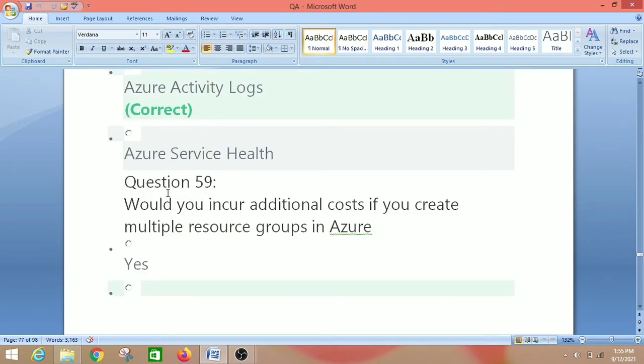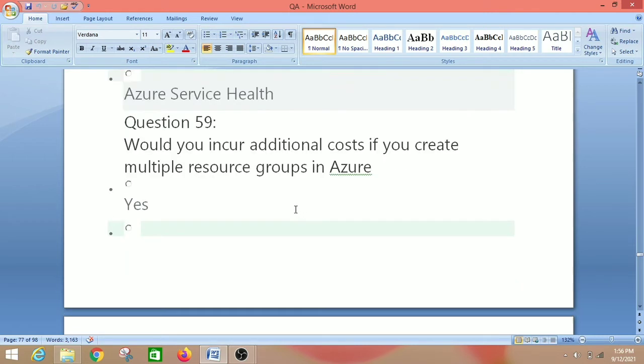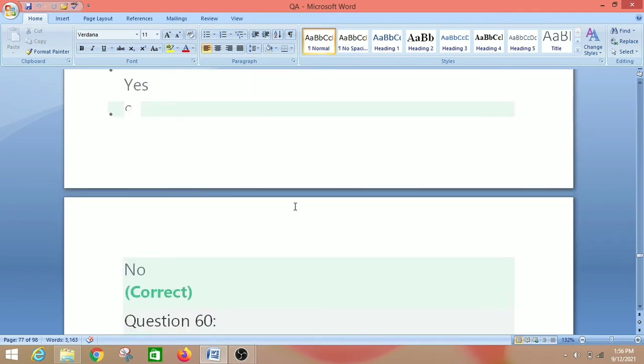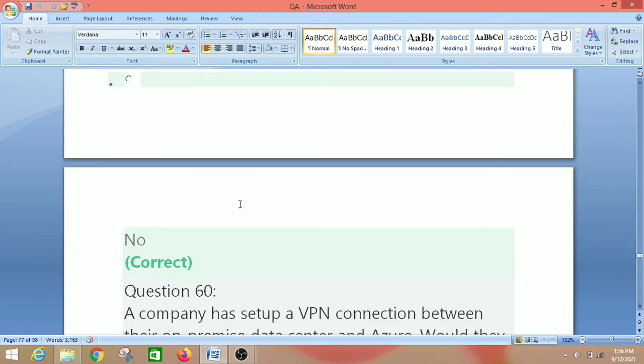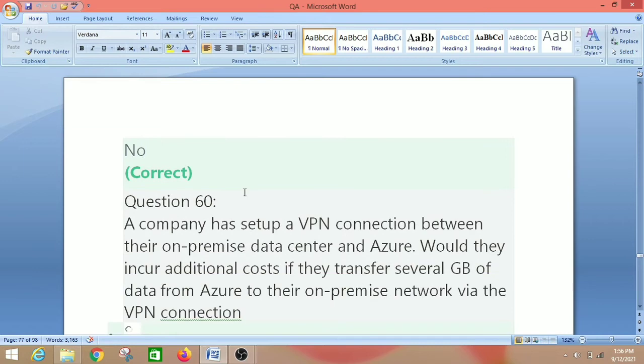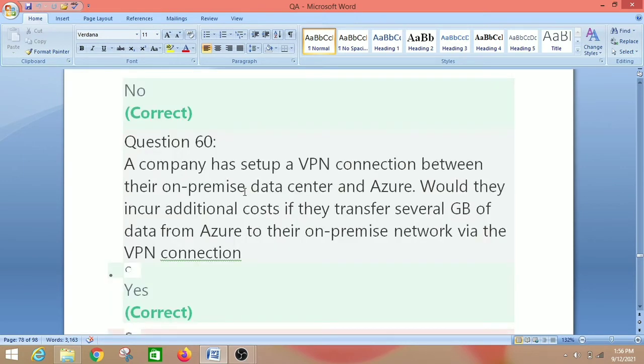So let's move on to the next question, that is question number 59. Would you incur additional cost if you create multiple resource groups in Azure? So we have two options, yes or no. Resource groups don't have a cost associated with them. So the answer is no.